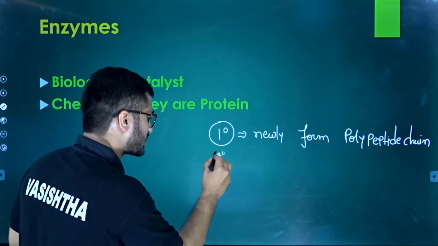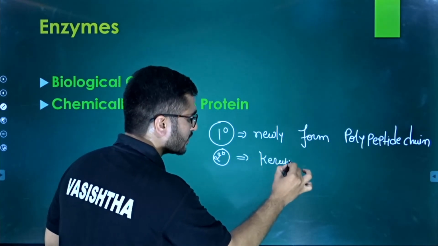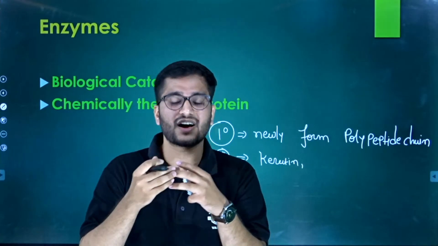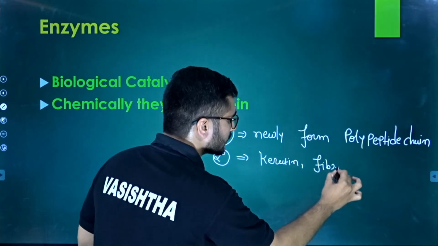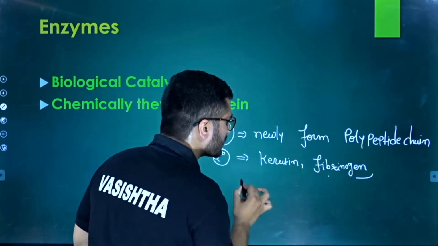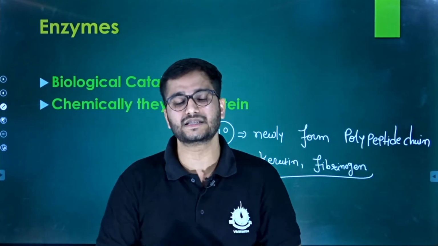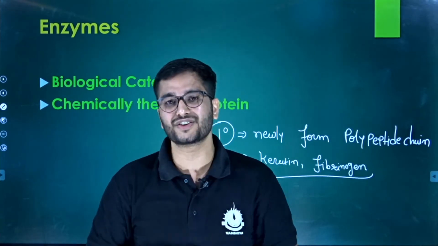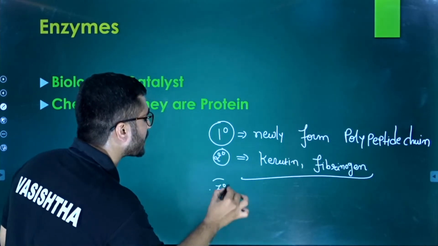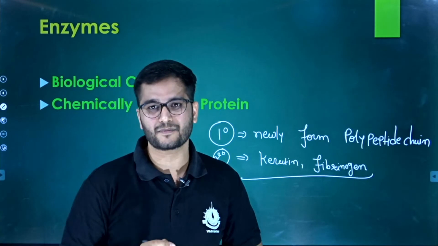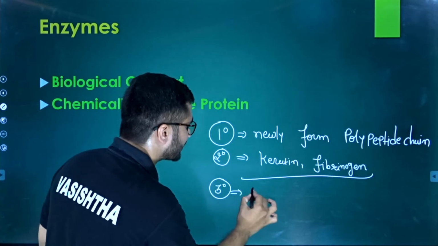So the secondary configuration, where is it found? It is present in cases such as keratin, okay, keratin protein, which is a protein of our nails and hair. Okay, so it is present in keratin as well as fibrin, or we can say fibrinogen, right? So these are the fibrous proteins, and these fibrous proteins are mainly organized in such a manner that they show the secondary type of configuration. But in the third case, under the tertiary type of configuration, the proteins normally behave like enzymes.